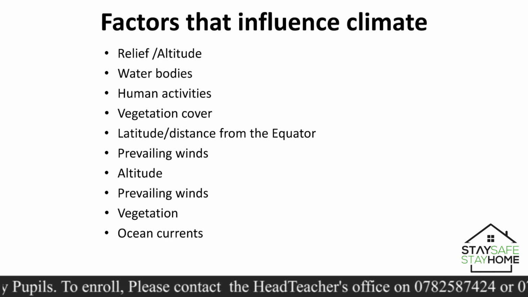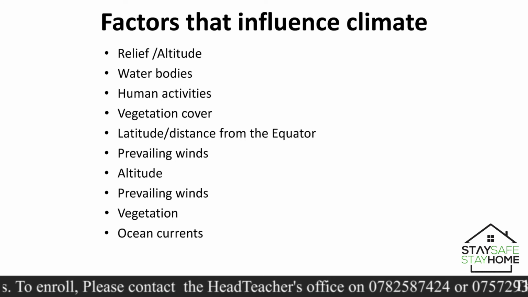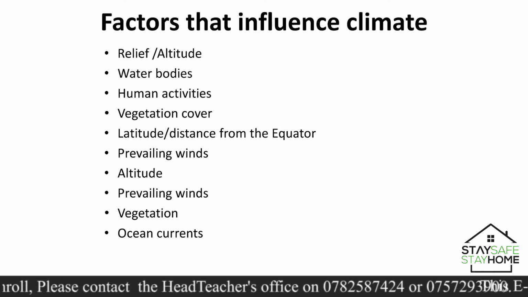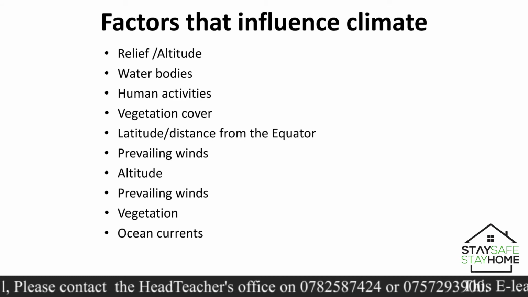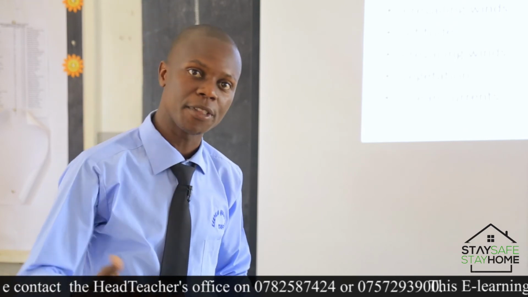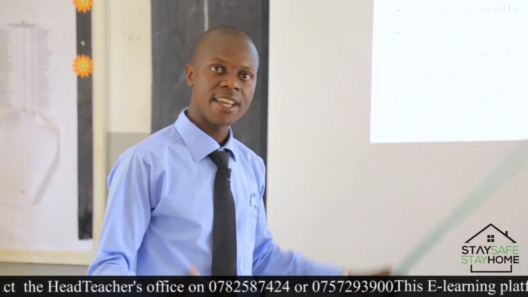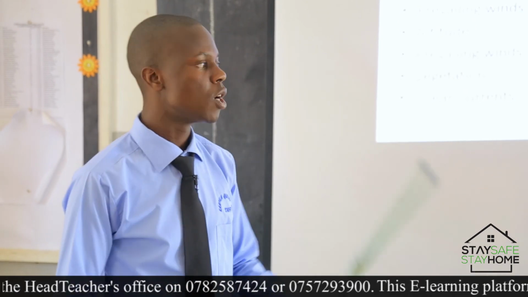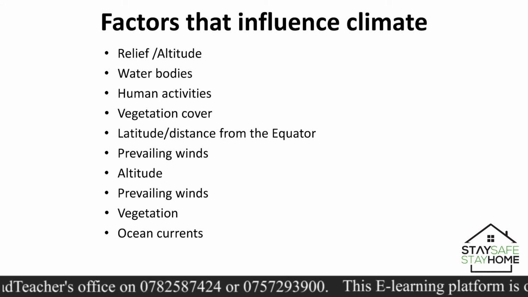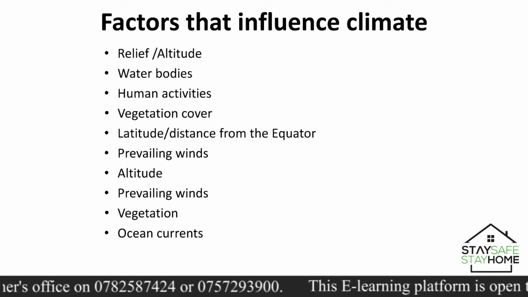So the third one, you can look at human activities. These also affect the climate of an area. Talk about the vegetation cover. Talk about the latitude. Latitude is the distance from the equator, the distance north or south of the equator. Then we also have prevailing winds. These are seasonal winds that blow towards particular directions at a particular period of time. We have the ocean currents, okay?